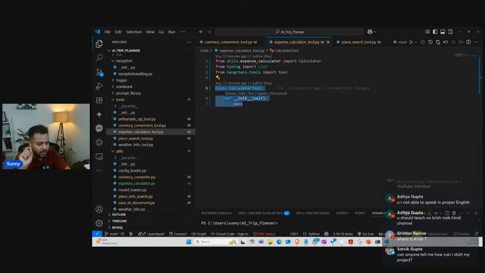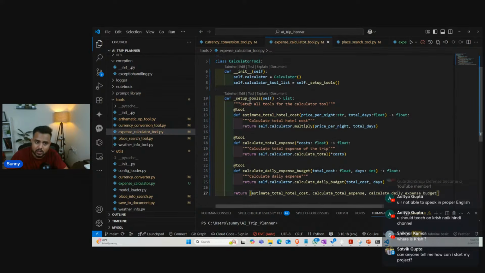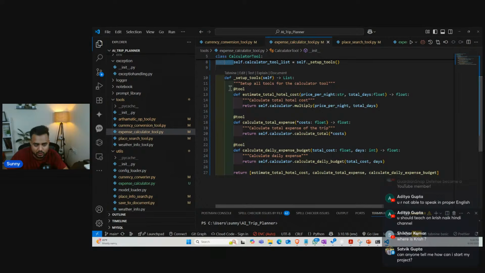So let me define code inside this expense calculator also, so that you can take it and calculate the expenses. My pattern is pretty much the same for creating any sort of tool. I have this method, setup tools. This is a private method under the class. The class name is CalculatorTool. This setup tool is a method. I'm calling this setup tool over here, and it will give me the list of tools over here, the calculator tool list. So this is all the tools which we are getting over here inside the list, right?